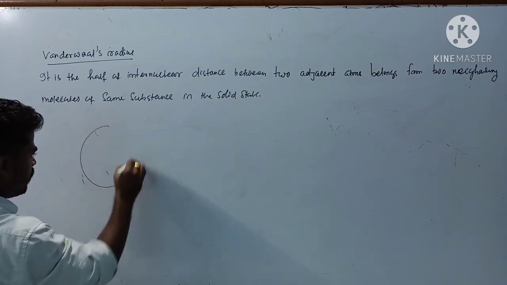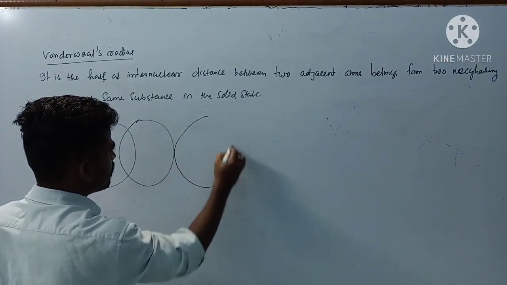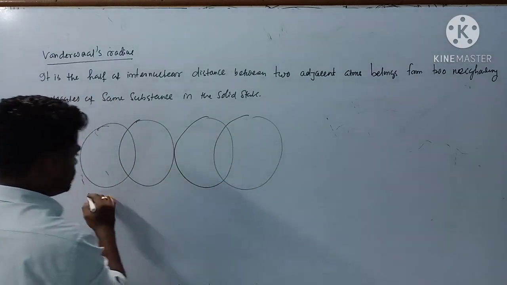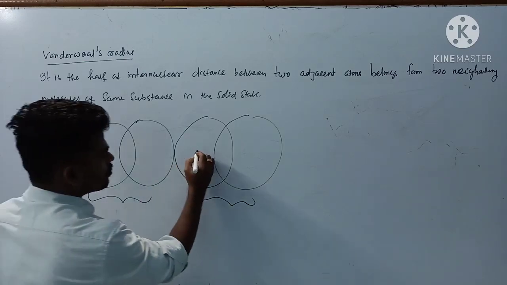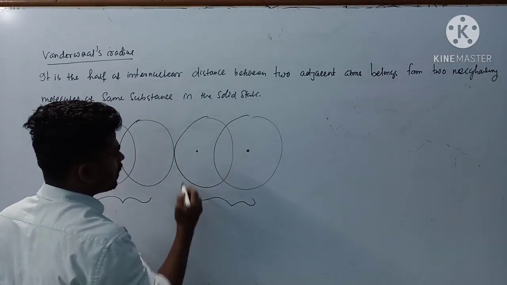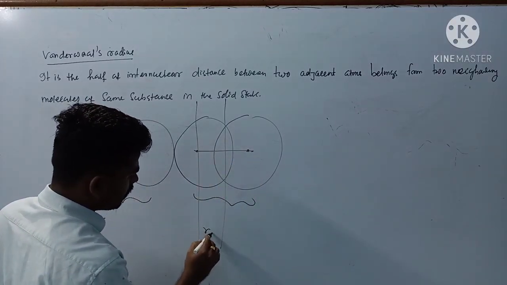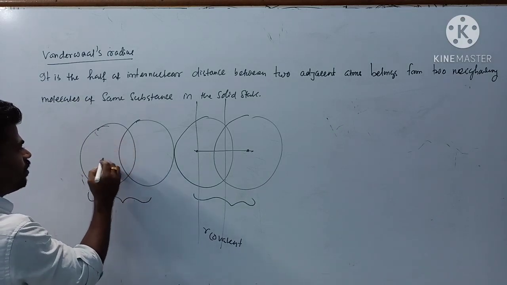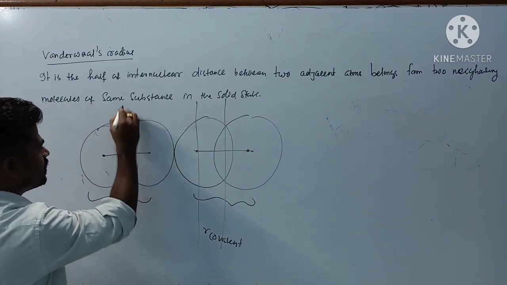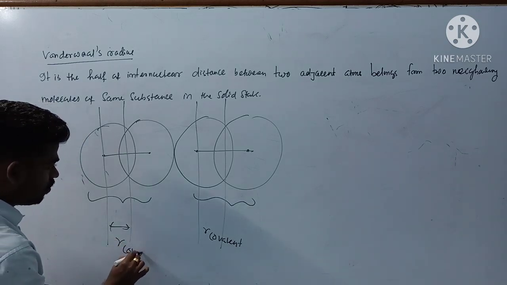So two covalently bonded molecules like this one and another like this one. This one is one molecule and this one is another molecule. If these two are nuclei, this radius will be equal to R covalent. Here again the same thing, this one also R covalent.